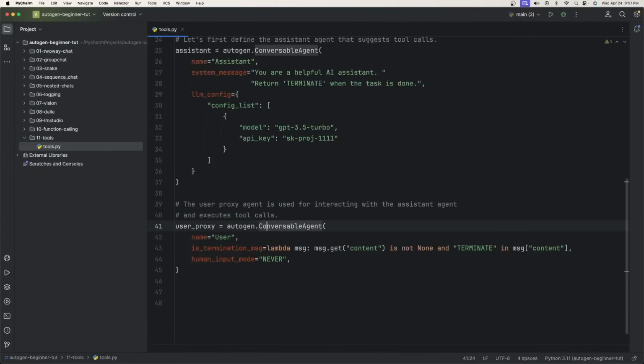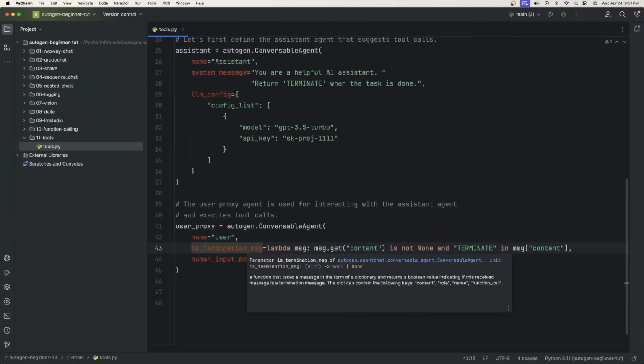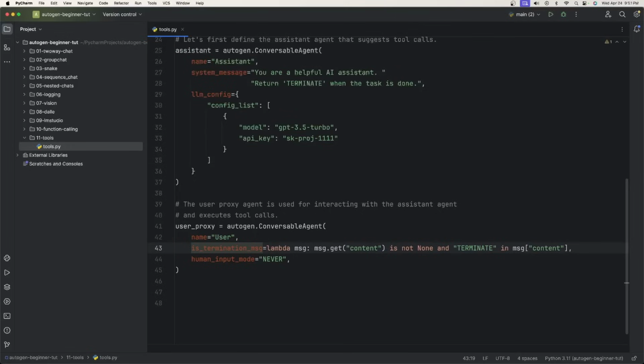Okay, and now we're going to create the user agent. So we're going to give the name user, give it a termination message so it knows when to look for the word terminate from the assistant agent, and then human input mode is never. We don't really want to intervene this time.